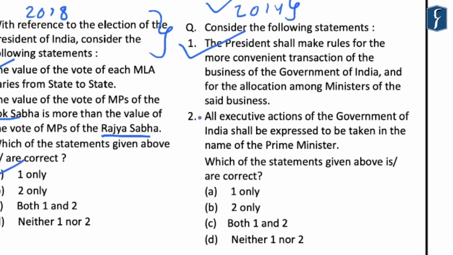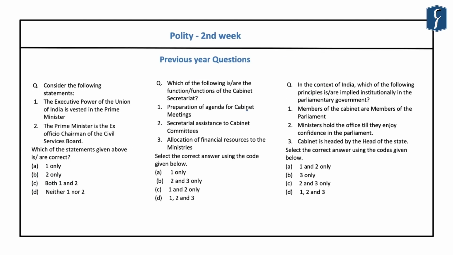However, the second statement that is given here is incorrect because all the executive actions of the Government of India shall be expressed to be taken in the name of President and not the Prime Minister of India. And this is because all the executive actions of the Government of India are formally taken in the name of the President. And this is because he is the head of the state. And hence the correct answer that comes out here is A, that is 1 only. Again, these three questions were asked in the previous years, in the years 2015, 2014 and 2013.